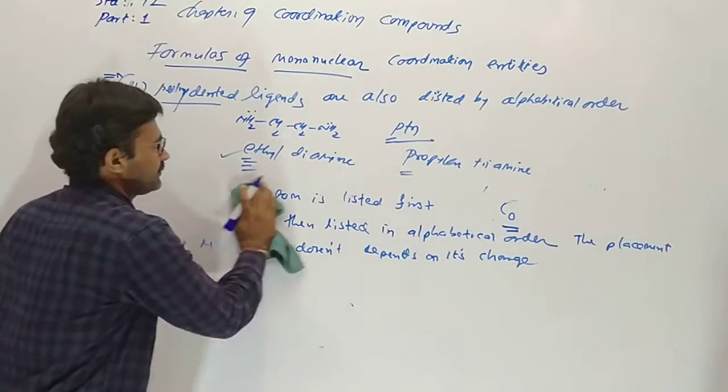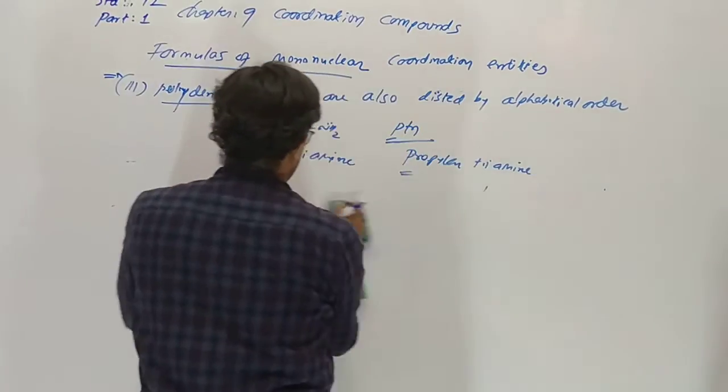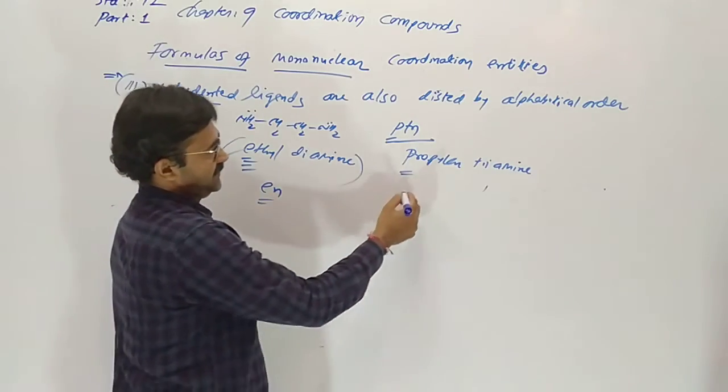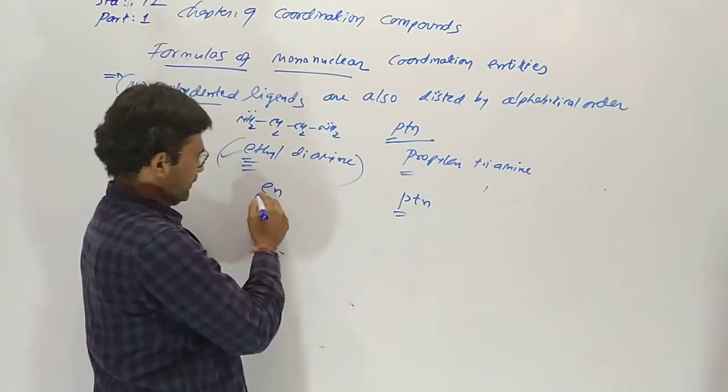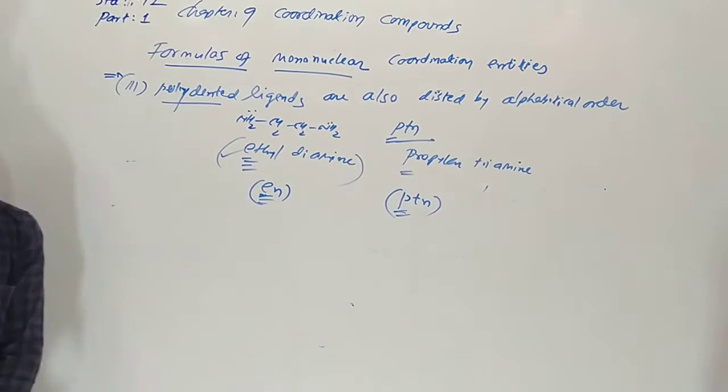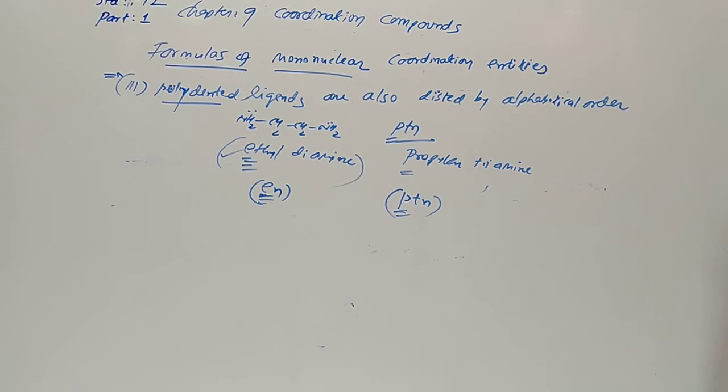If the abbreviated form is given, not the full name, EN is given, and here PTN is given. So the first letter is E here and P here. We have to consider this in nomenclature.